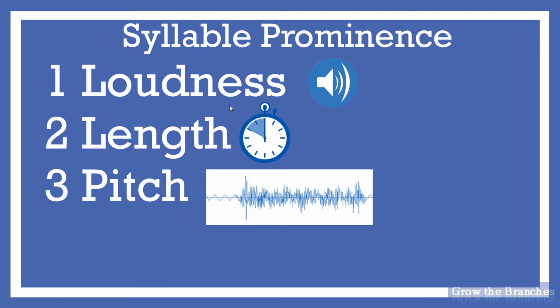Number 1. Loudness is a component of prominence. In a sequence of identical syllables, if one syllable is made louder than the others, it will be heard as stressed. For example, let's imagine that there is this word, ba, ba, ba, ba. Here we have 4 identical syllables. If I decide to stress the second syllable, I can make it more prominent and more distinguished than the others with loudness. Ba, ba, ba, ba. Can you hear the difference?